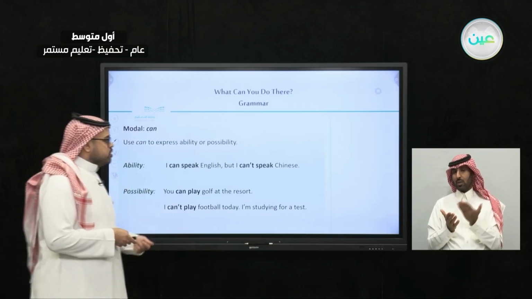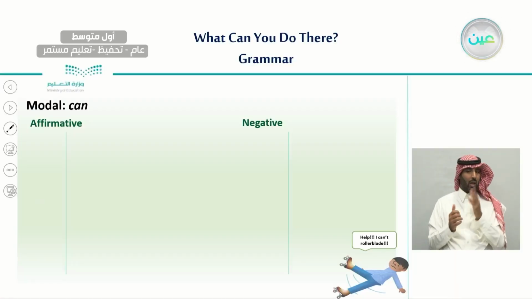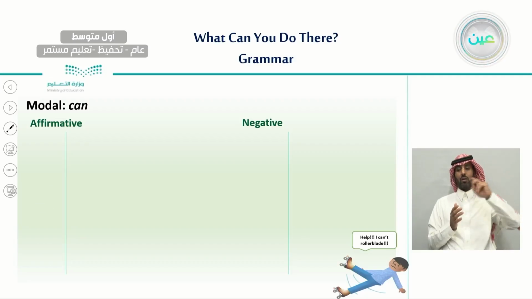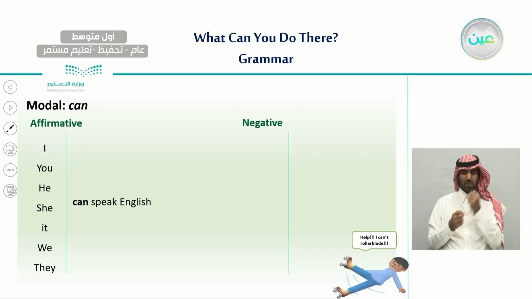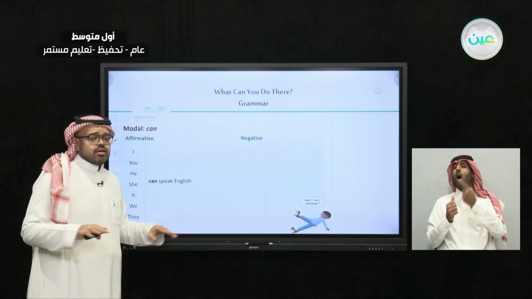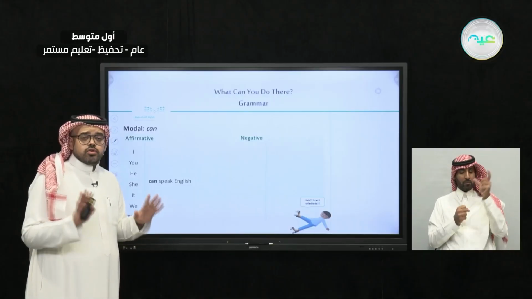Now, let's learn more about how we can form a sentence with can. When we want to use can in an affirmative sentence, a sentence that does not have any negative, no matter what the subject pronoun is, we use can directly without adding or changing anything to the verb.